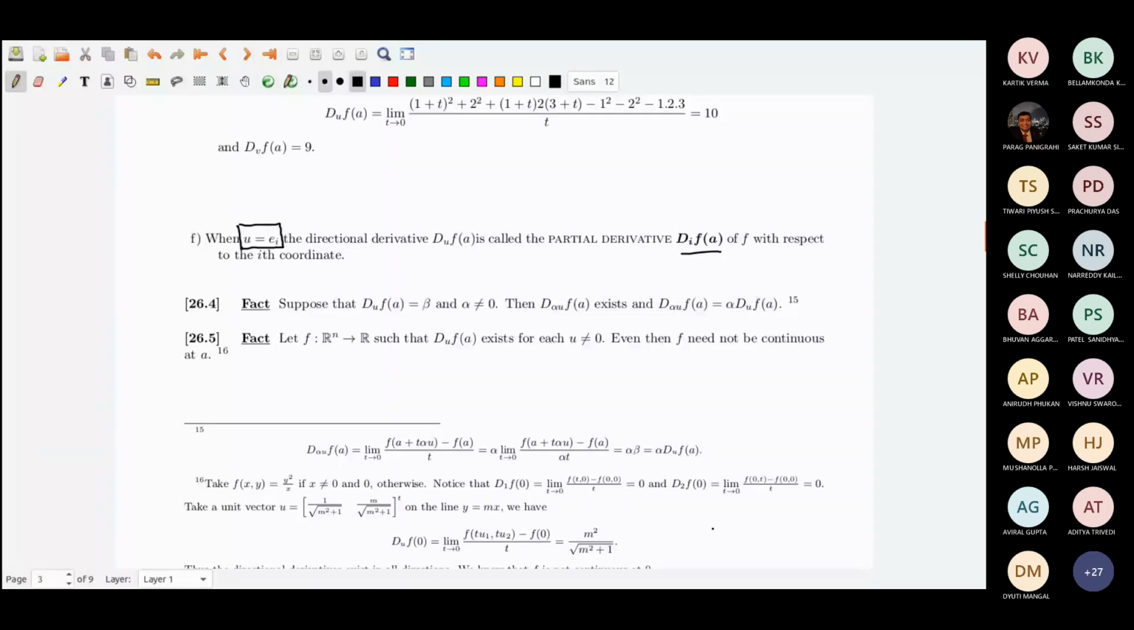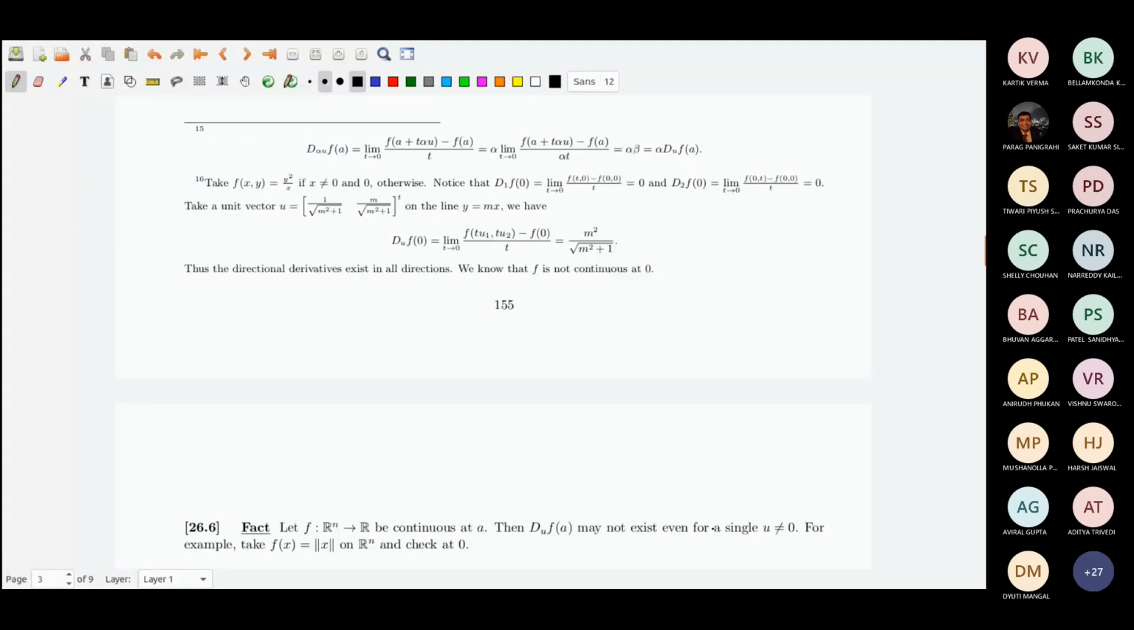The same example that I did, that spiral kind of an example, that will do, because when you approach from any direction, after a particular time the function is 0, therefore the rate of change, I mean the directional derivative, will be 0, but even then the function is not continuous, as we showed there in the previous example.